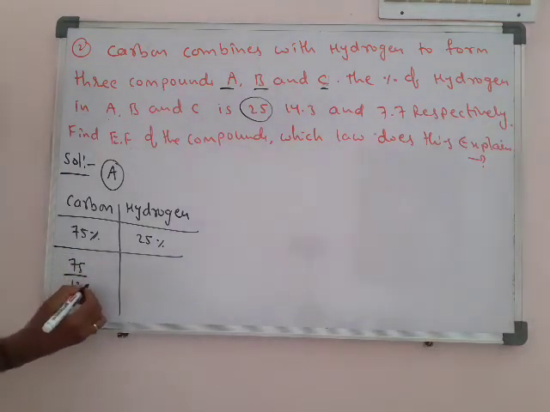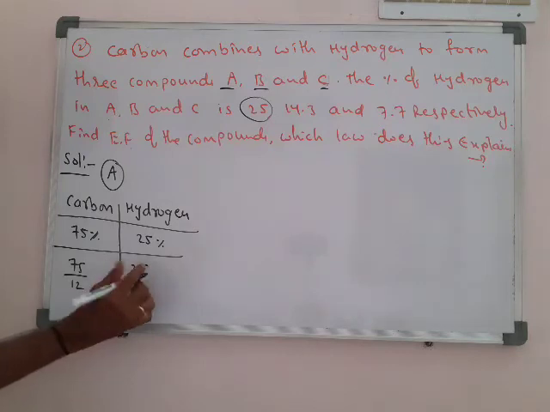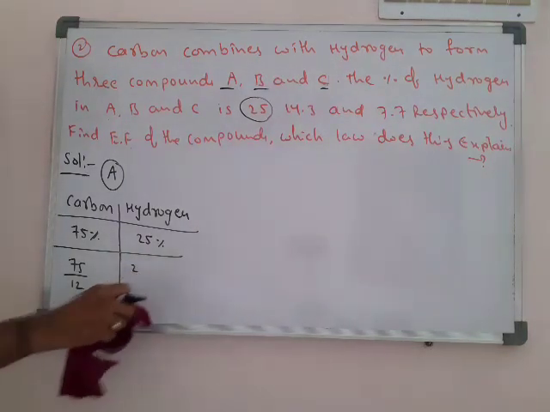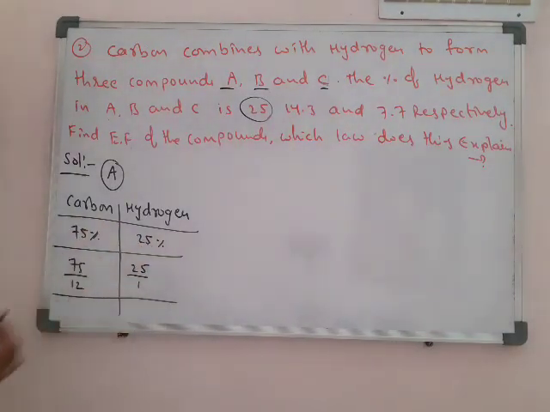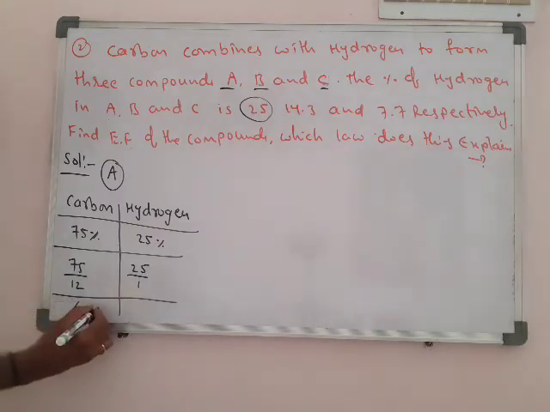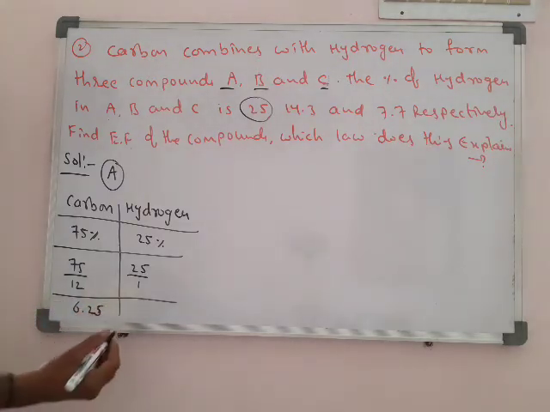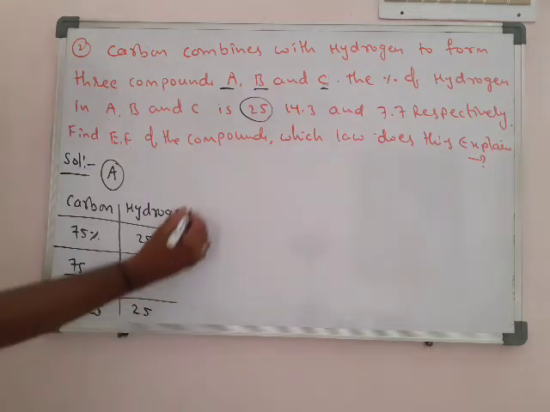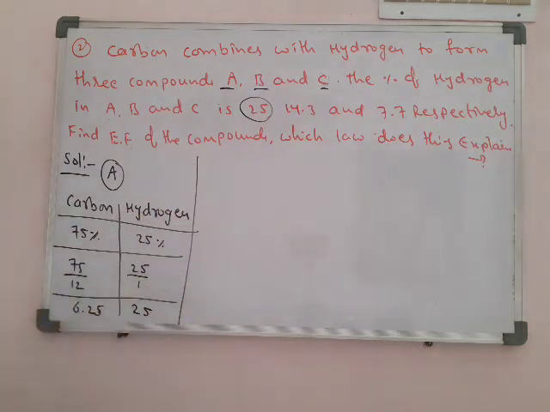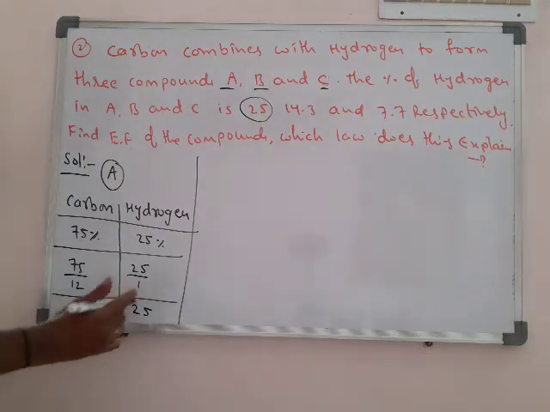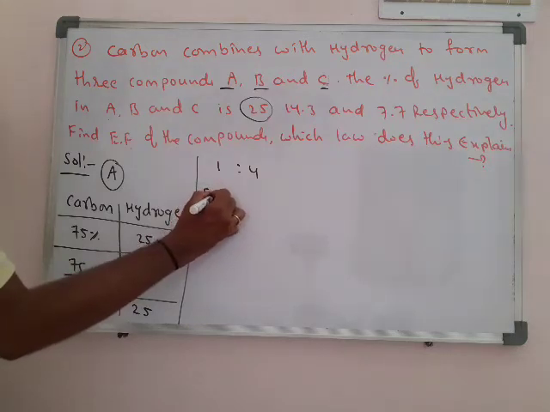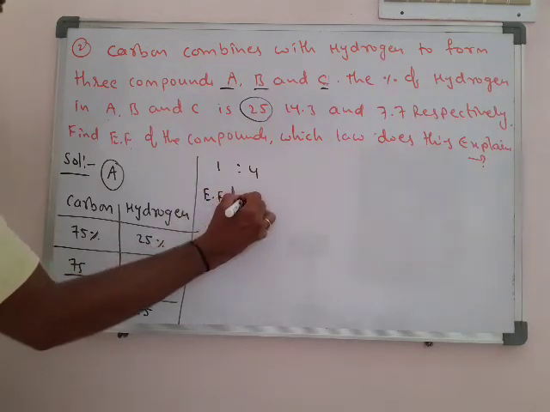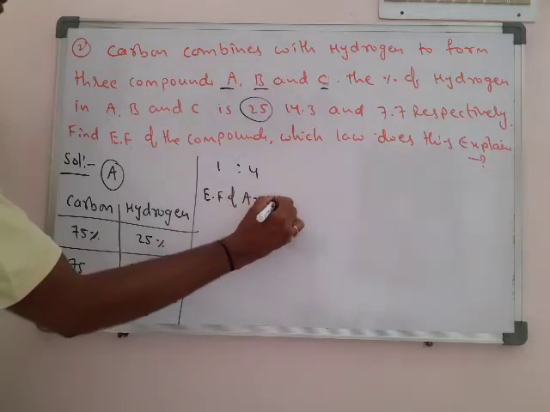So for empirical formula calculation, what is the second step? Divide by the atomic weights. On this calculation we will get 6.25 and 25. So what is the ratio? Approximately, not exactly, we are getting 1:4. Therefore, the empirical formula of A is CH4.